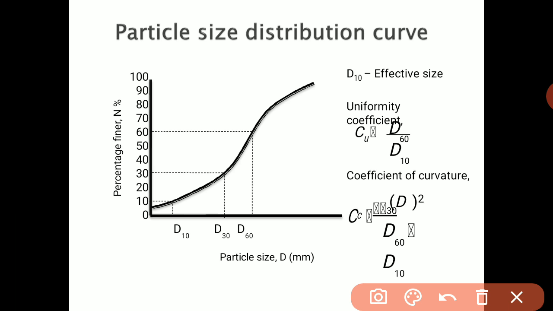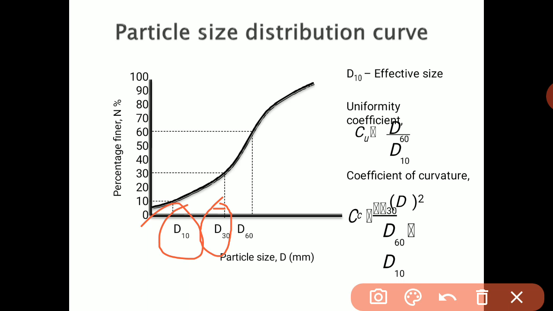D10 means the diameter of this particular particle is about 10 mm. Then D30 means the diameter of particle in that particular soil sample is about 30 mm. So 30 mm diameter, 60 mm diameter and 10 mm diameter, so finer than this.